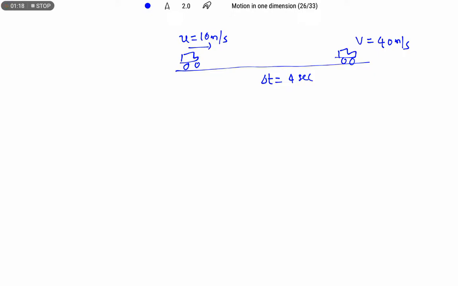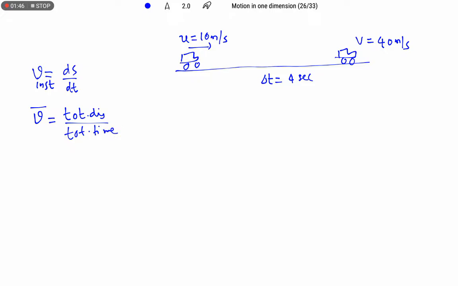If there is a change in displacement with respect to time, we write instantaneous velocity as ds by dt. Similarly, to find the total speed or velocity along a straight line, we use the formula total displacement by total time taken.